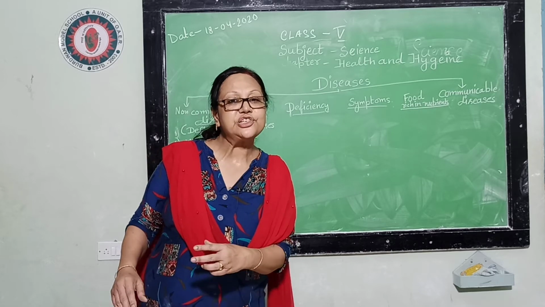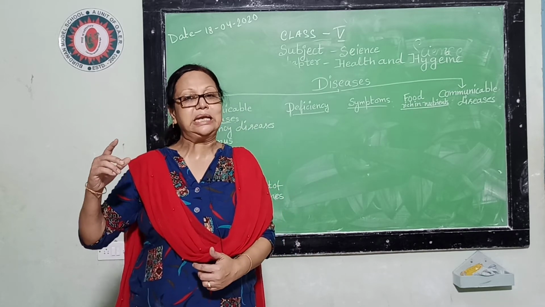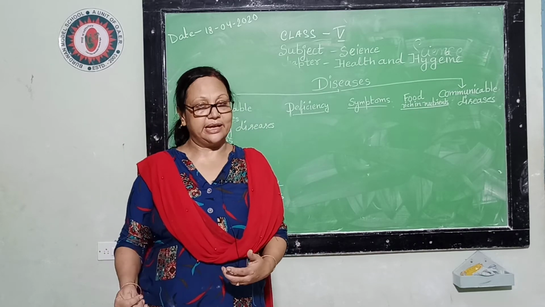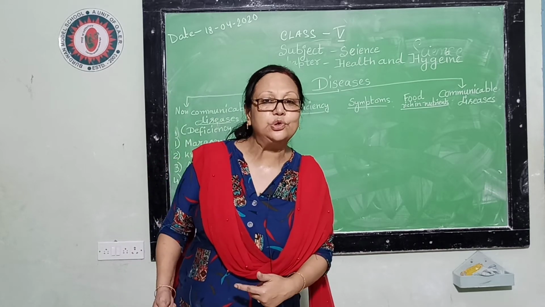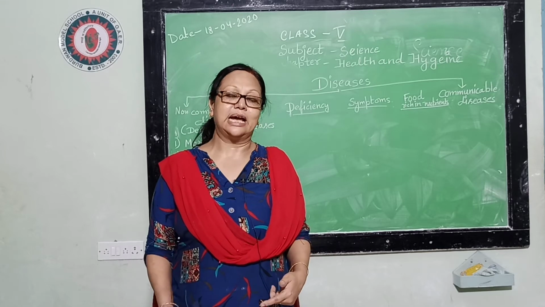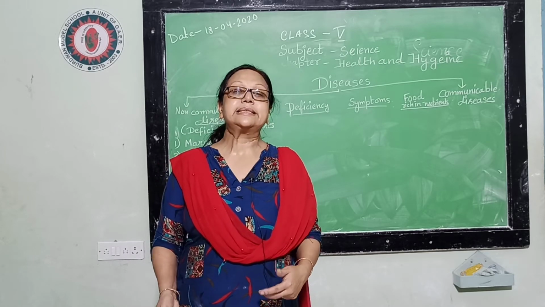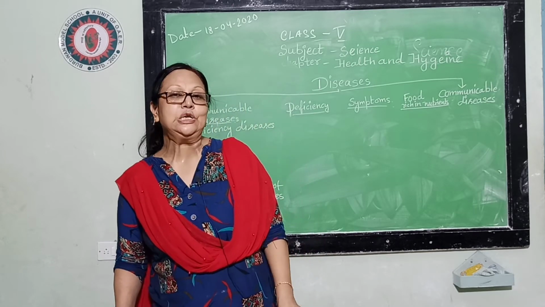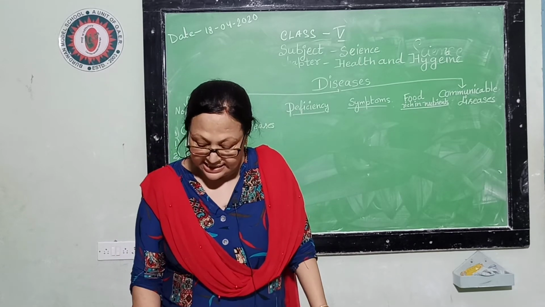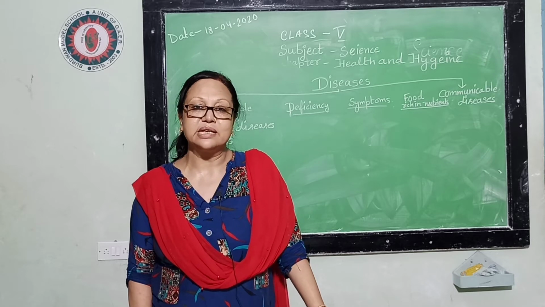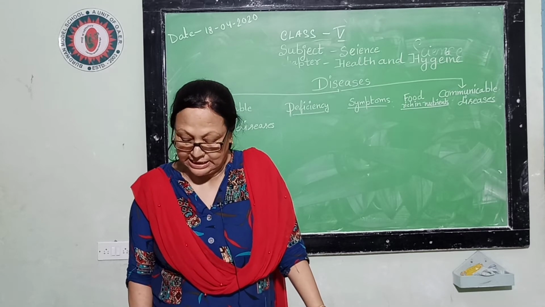So the coordination of the muscles and brain becomes weak. So if the person's brain is saying something to do, that person's muscles cannot do the work properly. So it is a very different type of disease, and beriberi causes a lot of trouble for the patient.